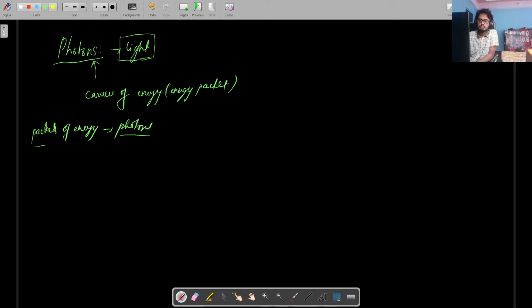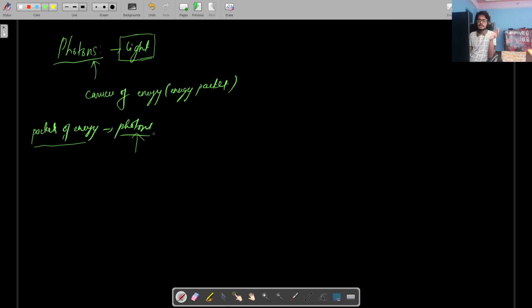Simple. So in the initial stages of development, it was believed that photons just had the energy, right? The energy was stored in the form of packets called photons, and no one had come to a conclusion that photons are actually the ones moving and carrying the energy. Then Einstein, through his theory of relativity and further experimentation on the photoelectric effect, came to the conclusion that photons are the ones that have the energy, and they are the ones who carry the energy from one place to another, from the source to the receiver, right? So that was studied by Einstein.